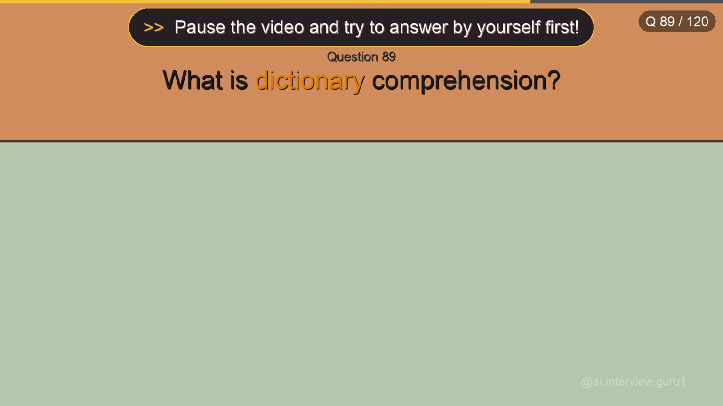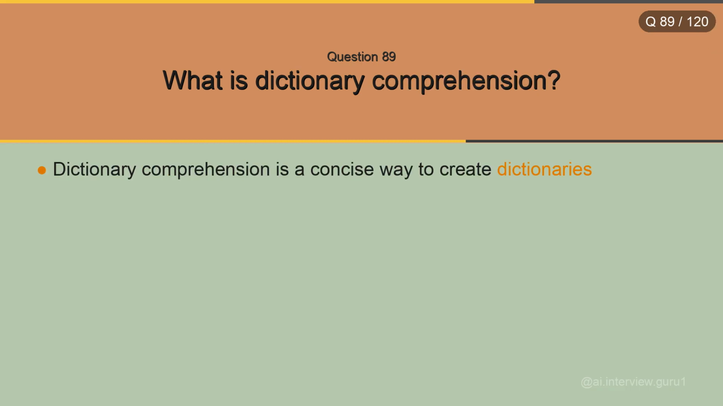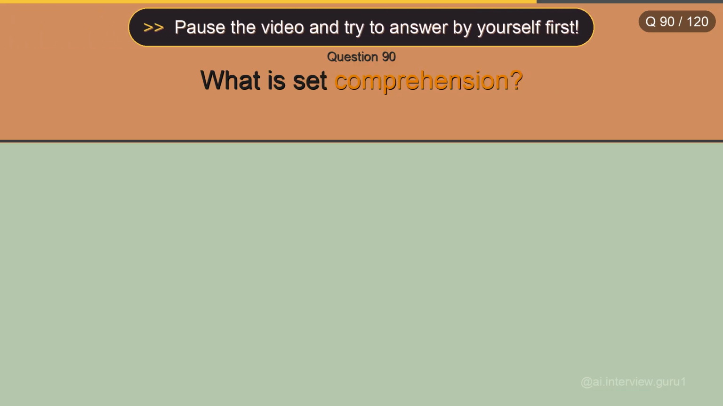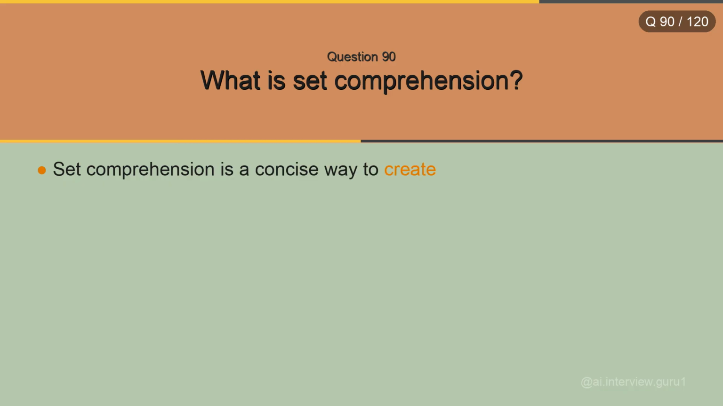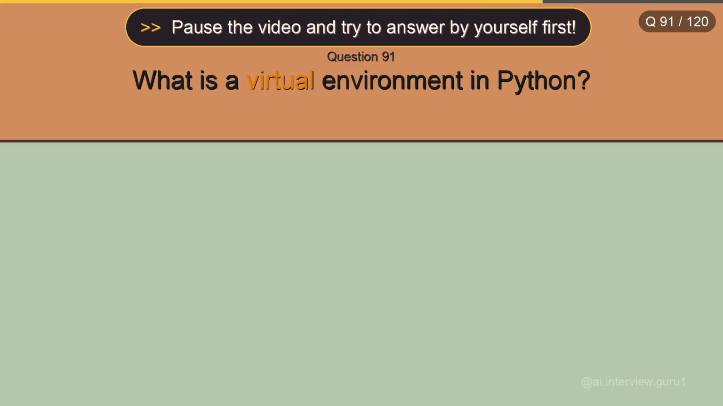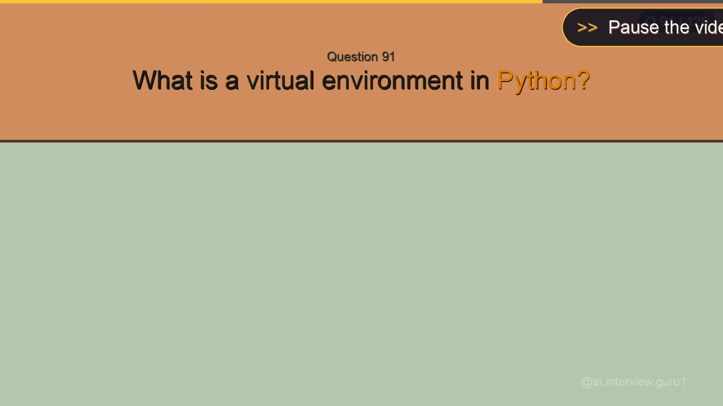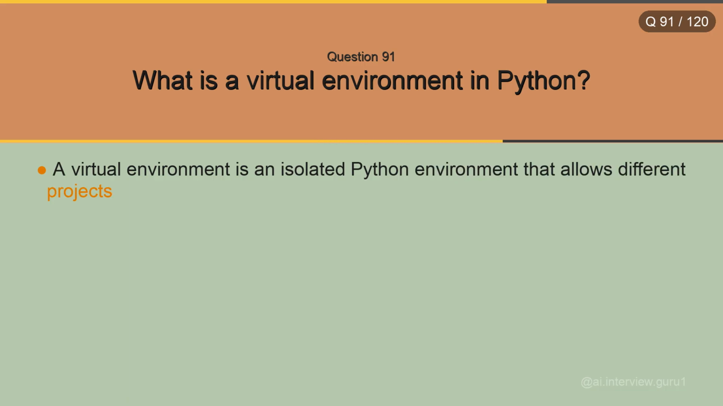What is dictionary comprehension? Dictionary comprehension is a concise way to create dictionaries using a single expression. What is set comprehension? Set comprehension is a concise way to create sets using a single expression. What is a virtual environment in Python? A virtual environment is an isolated Python environment that allows different projects to have their own dependencies.